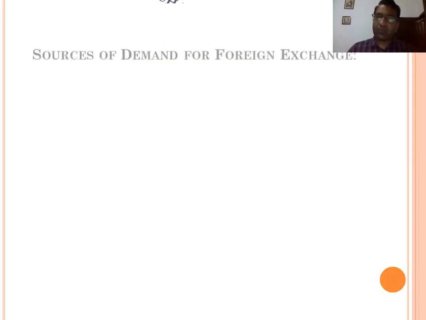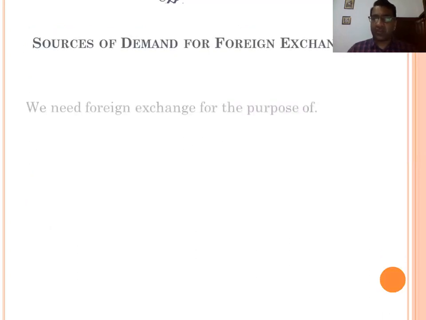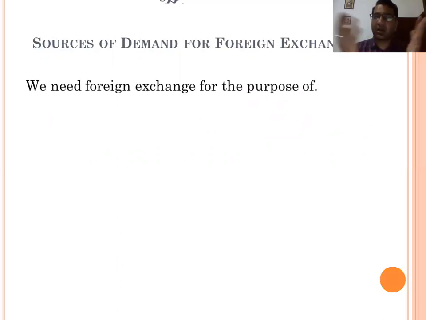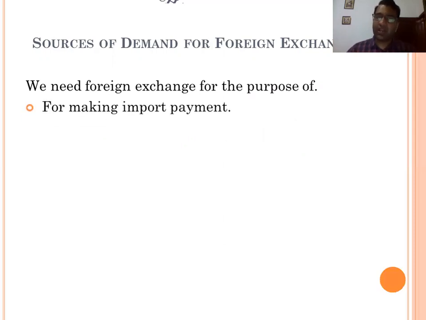Now, the sources of demand for foreign exchange. Why do we demand foreign exchange? We need foreign exchange for the same purpose as we need money, for purchasing goods from another country. For making import payment, we need foreign exchange.